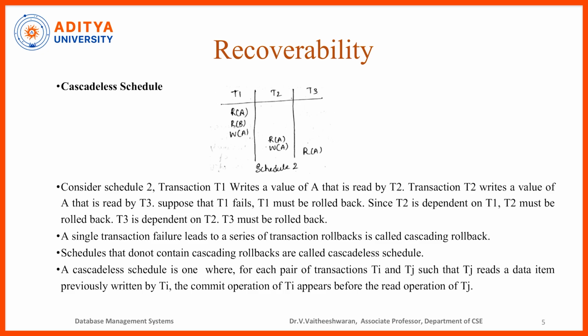Schedules that do not contain cascading rollbacks are called cascadeless schedules. A cascadeless schedule is one where for each pair of transactions Ti and Tj such that Tj reads a data item previously written by Ti, the commit operation of Ti appears before the read operation of Tj.